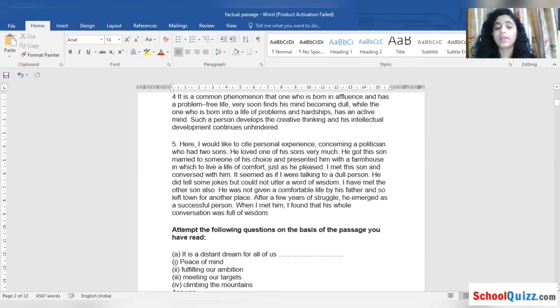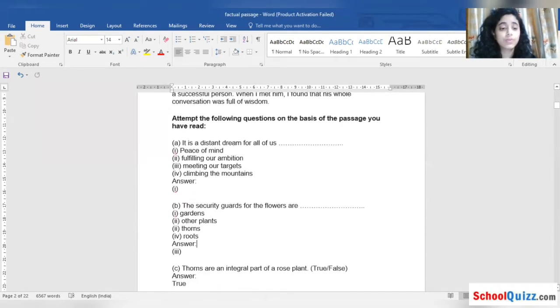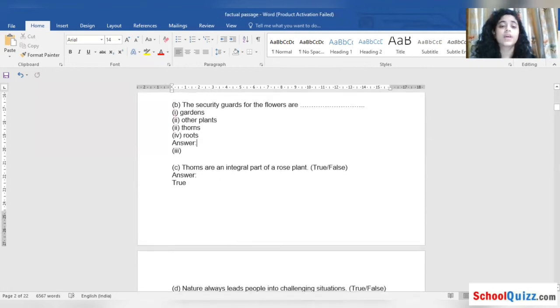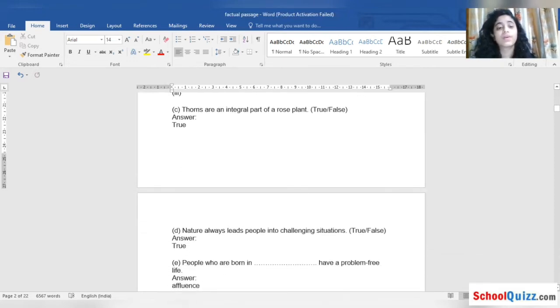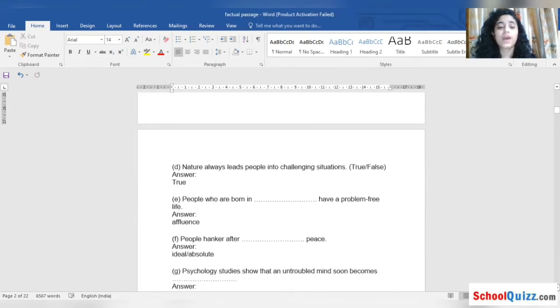Now we are going to read the next question. Do not see the answers, please. It's for you. Afterwards, you can see it. The security guards for the flowers are gardens, other plants, thorns, roots. Thorns are the integral part of a rose plant. True or false, we have to say.